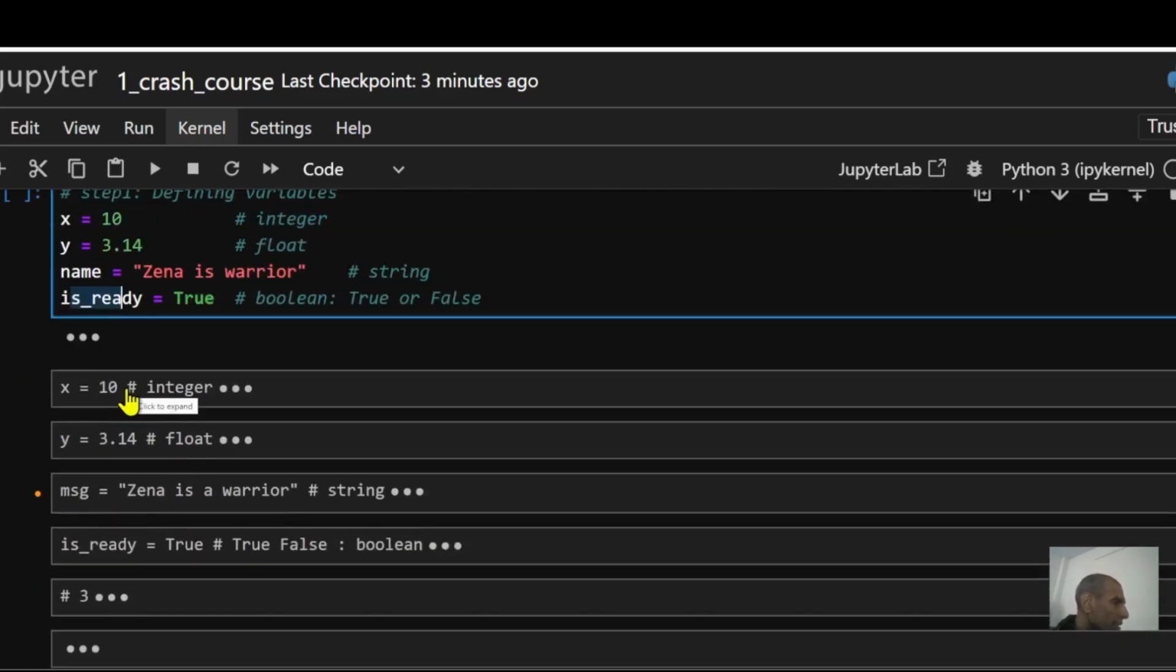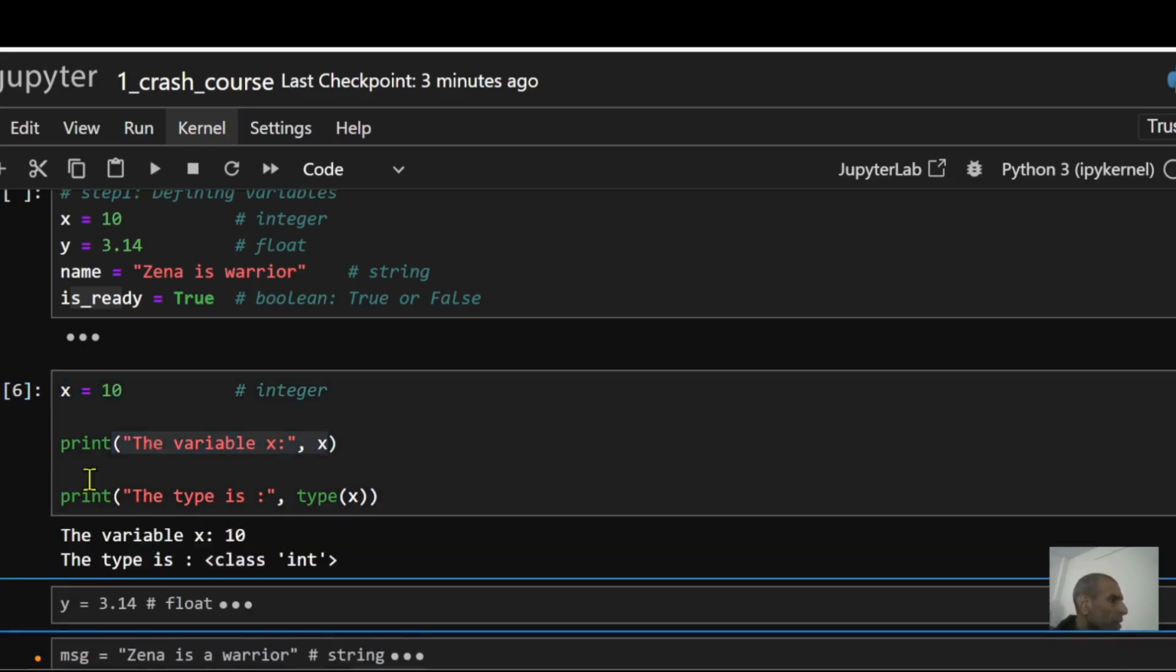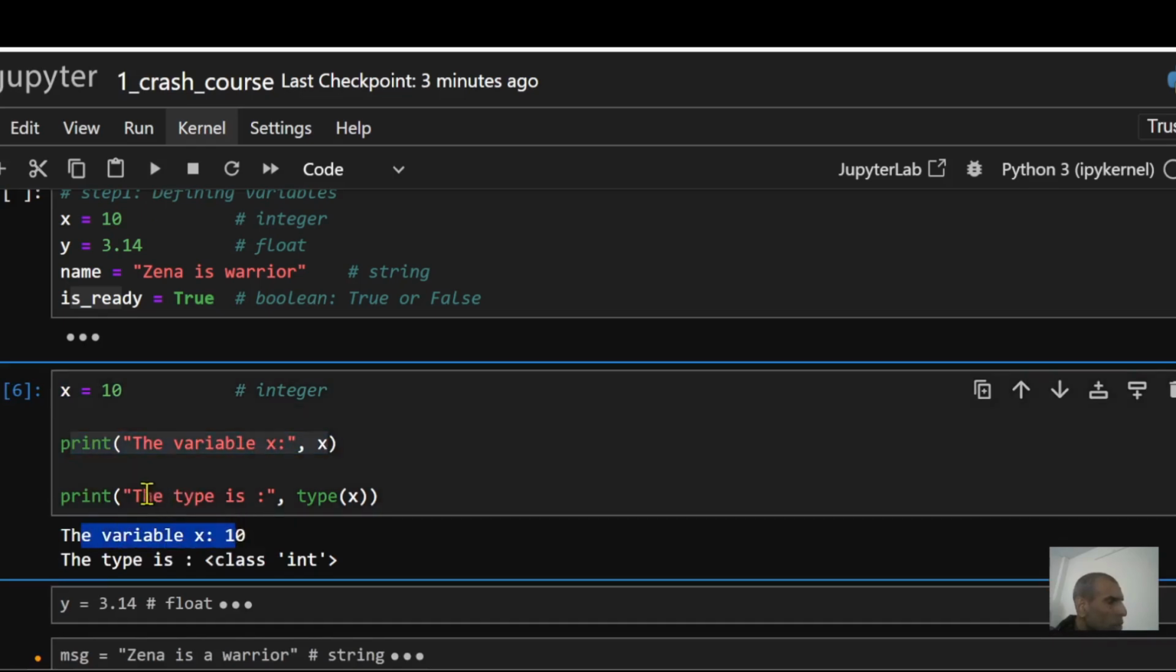So let's analyze this a little bit further. Suppose my x is equal to 10. In other words, my x is an integer. So I can print out the variable x in this case. When I run this, it's going to run this print statement, and that's going to print out the variable x, which is 10. And I also want to see the type.